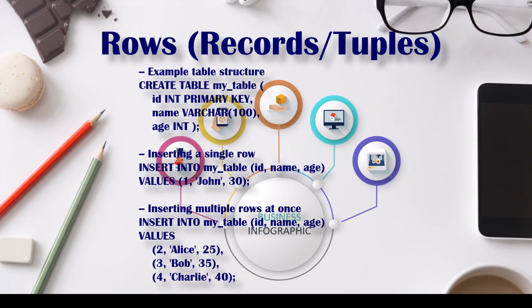Example table structure. Create table my_table, ID int primary key, name varchar(100), age int. Inserting a single row. Insert into my_table ID, name, age values 1, John, 30. Inserting multiple rows at once.